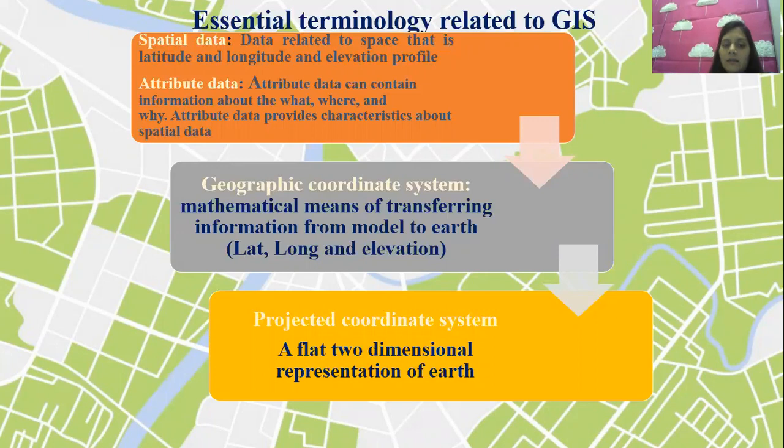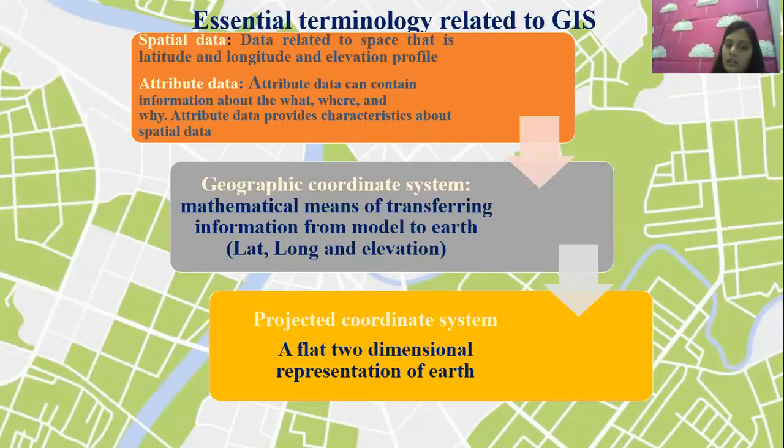Spatial data means latitude and longitude. We all know that latitude and longitude are unique. The perfect latitude and longitude where we stand does not repeat, does not mix and match. There is a unique latitude and longitude for all the positions where we are standing on the earth.